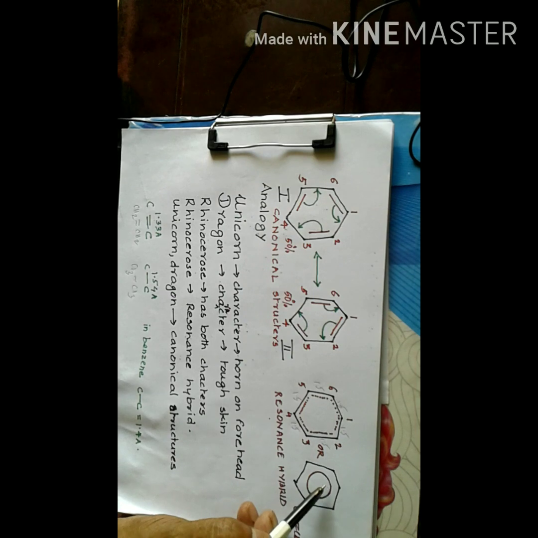Now we can alternatively represent the resonance using a circle inside the benzene ring system, indicating there is a circular movement of electron pairs.